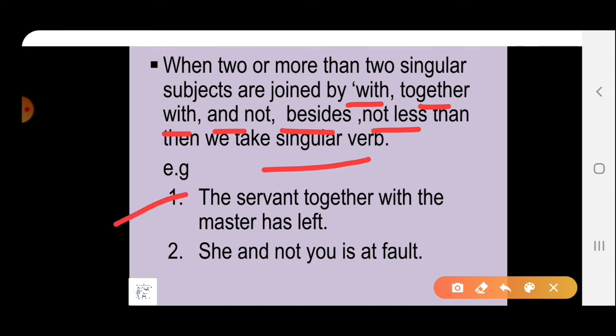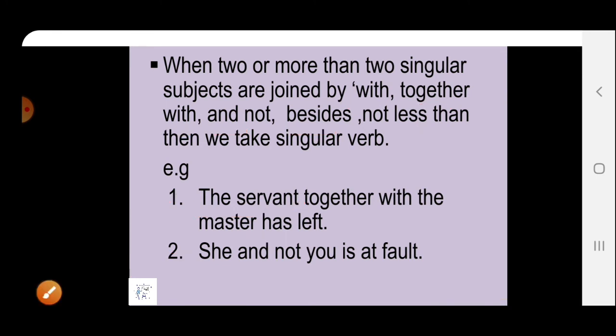The servant together with the master has left. The servant is the singular subject here. That's why it is followed with has, that is a singular verb. She and not you is at fault. She, singular subject. Fine. That's why we are using is here.